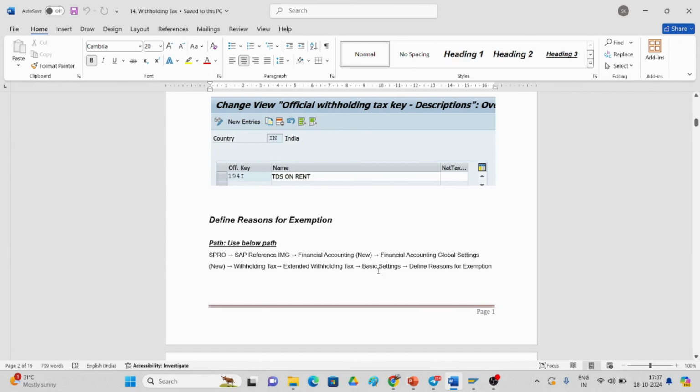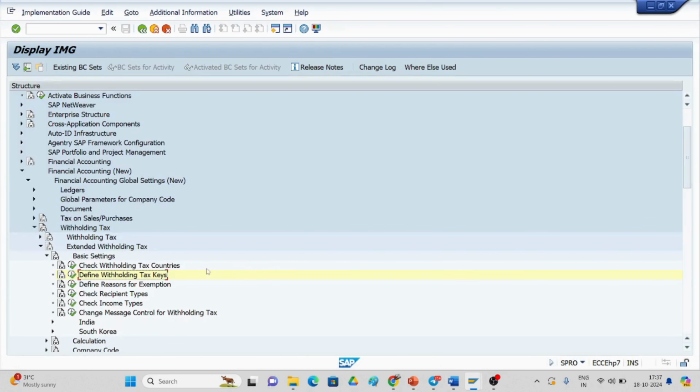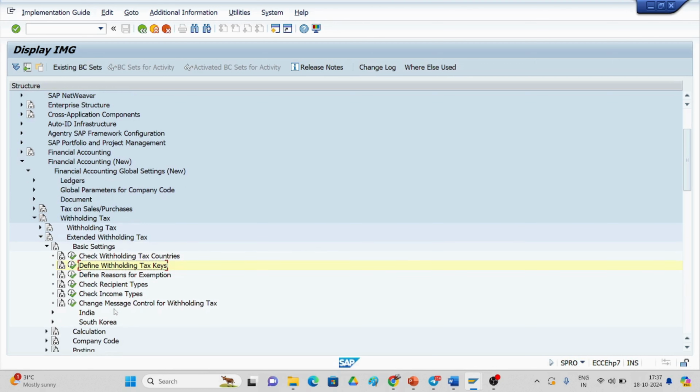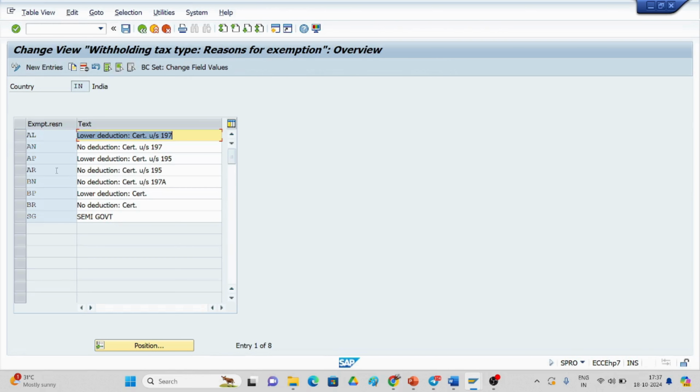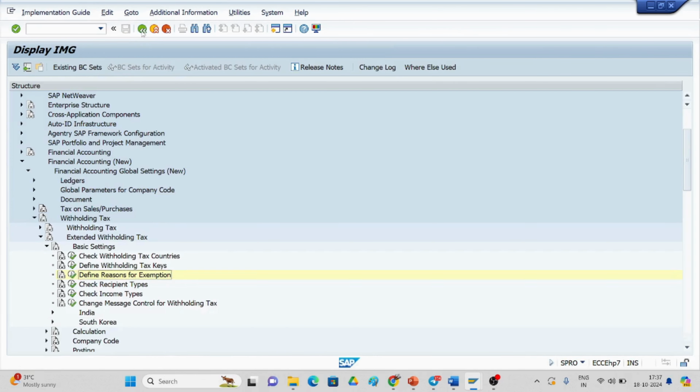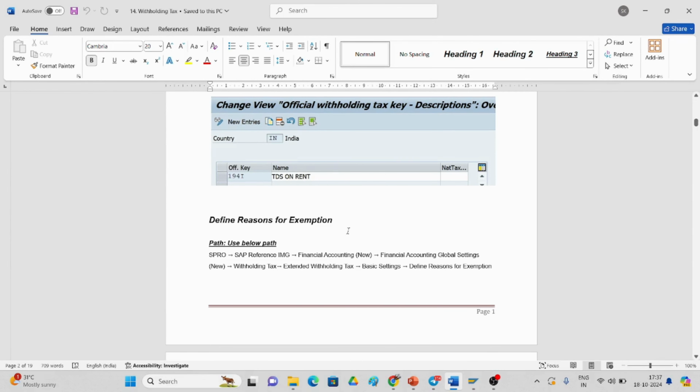Just you see here the basic settings. If you go for the basic settings, next step, define the reasons for exemption. So already we have created some semi government. This is also something we have to see. And if you want to create, you can create your own.